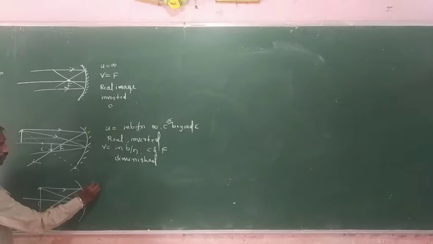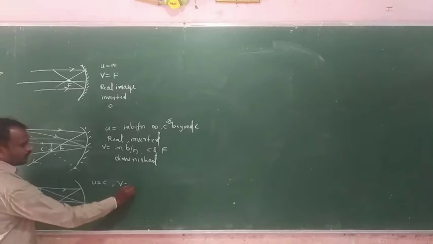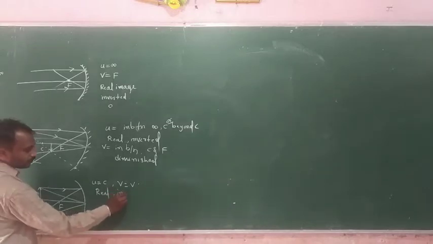Okay, position of object we consider exactly at C, and the position of image we will get exactly at C, and this one is real and inverted.